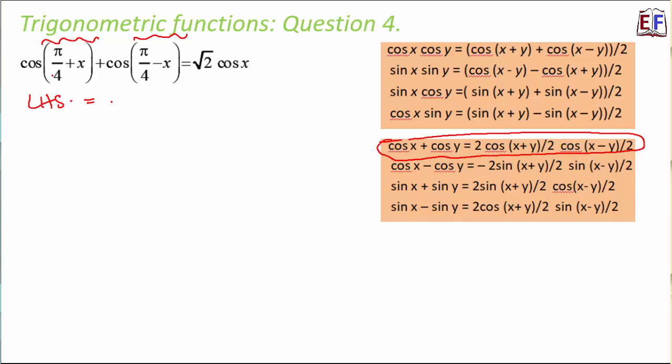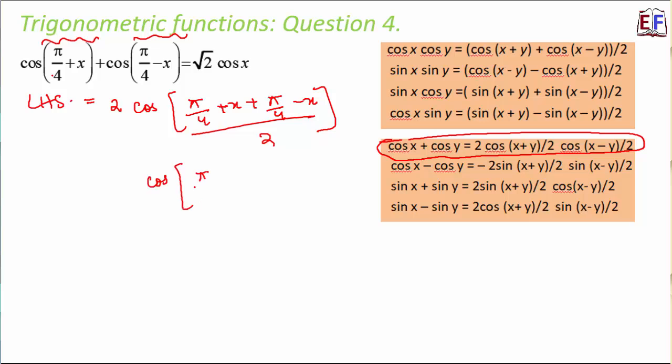So this becomes equal to 2 cos (x plus y)/2 into cos (x minus y)/2. So here plus x minus x will get cancelled, pi by 4 minus pi by 4 will get cancelled. So this becomes 2 cos of 2 into pi by 4, which is pi by 2, divided by 2.